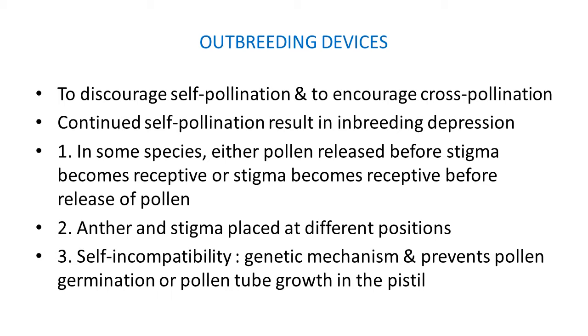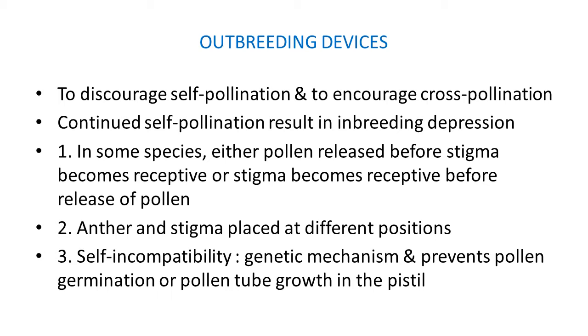First, in some species, either pollen is released before the stigma becomes receptive, or the stigma becomes receptive before the release of pollen. So we can easily understand that at that time self-pollination is not possible. So such species undergo cross-pollination. That's why it is one type of outbreeding device.